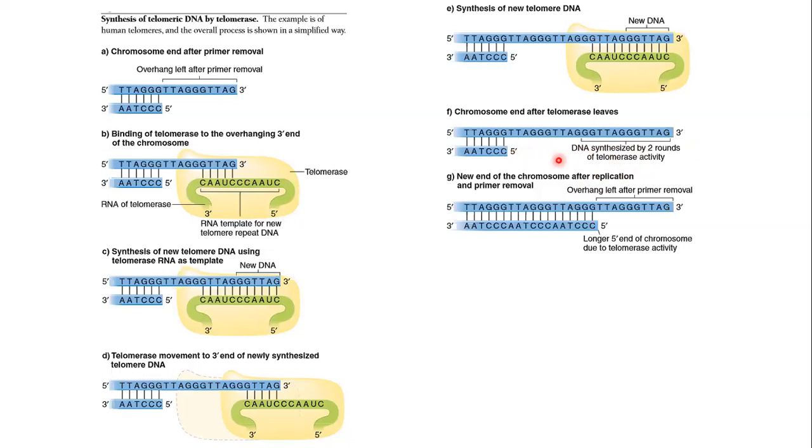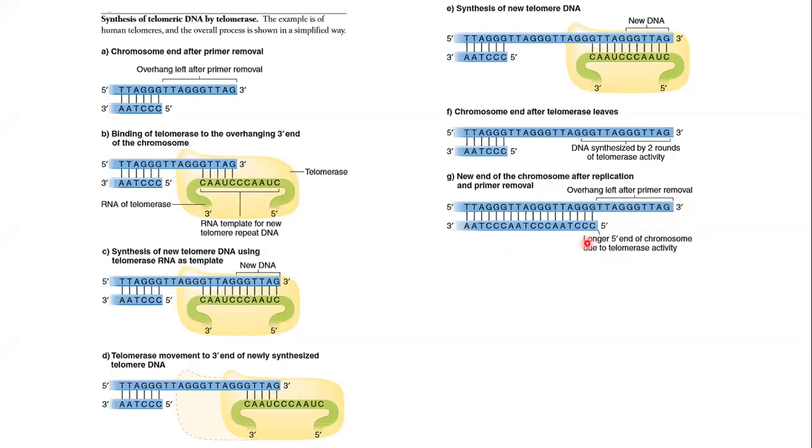Okay, so after this activity, in diagram G you can see new DNA has been synthesized. They have not shown the in-between steps. So here this is the DNA made by the regular process. Now after the primer is removed, again there is a gap left, and there is an overhang.